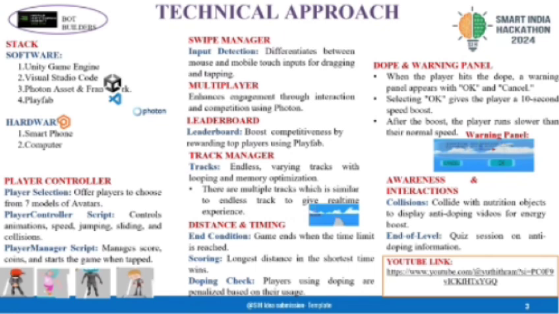The multiplayer is used for interaction and competition with the help of Photon. The leaderboard boosts the players by rewarding the top players with the help of PlayFab. The track manager contains multiple tracks that are similar to an endless track to give a real-time experience. Distance and timing: the game ends when the time limit is reached. The player can win based on the criteria of who covers the longest distance in the shortest time. The player who takes the dope cannot win the game.